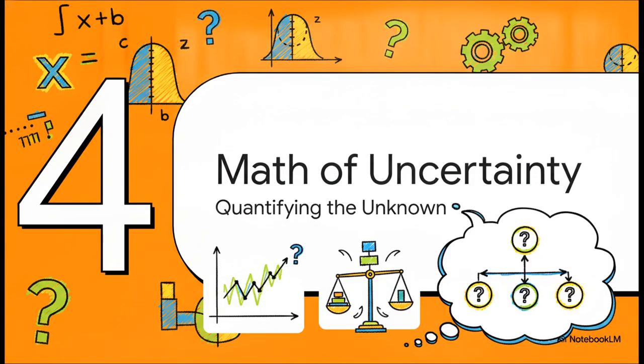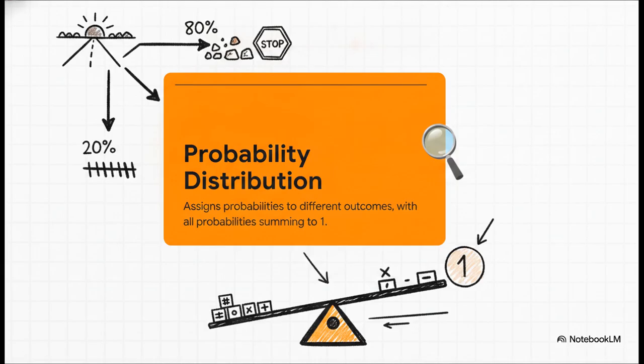We've talked about the high stakes and the history, but how does the machine actually think about the unknown? The absolute crucial mathematical tool here is the probability distribution. This is the exact framework an algorithm uses to quantify its uncertainty before it acts. Simply put, it's a function that assigns probabilities to different outcomes, and crucially, all those probabilities have to add up to 1.